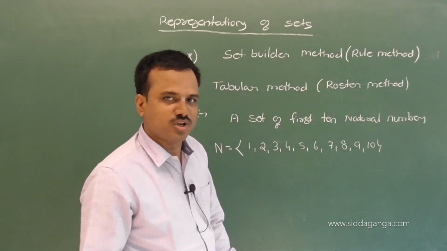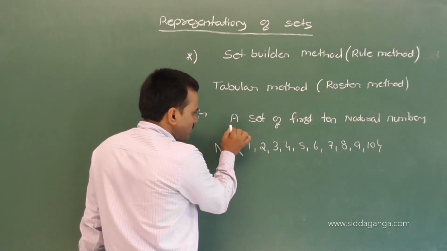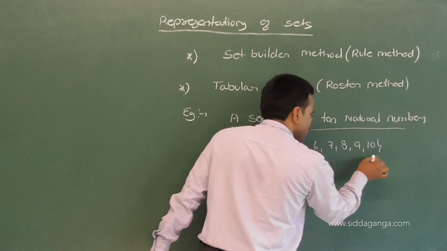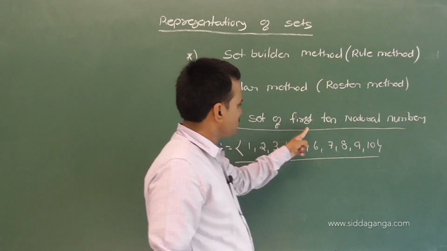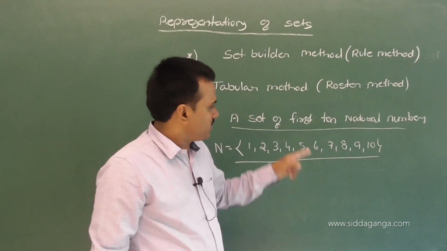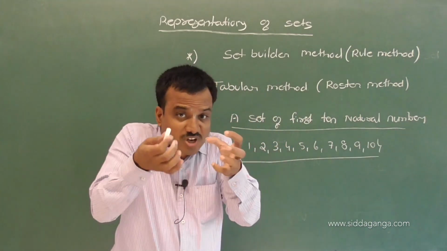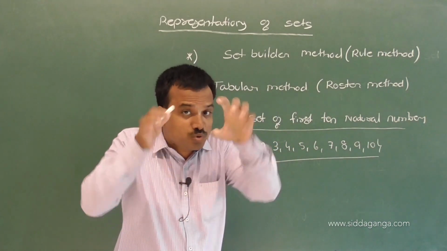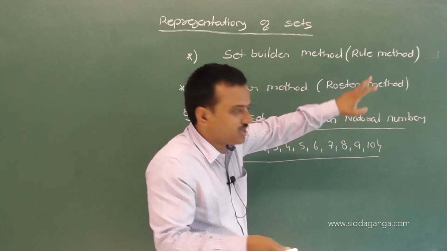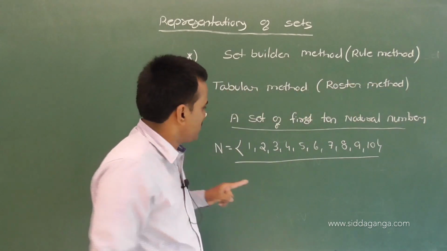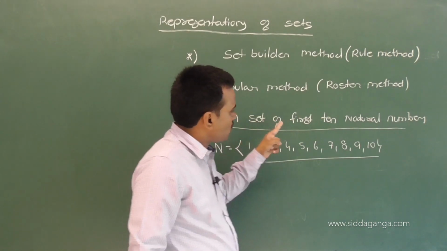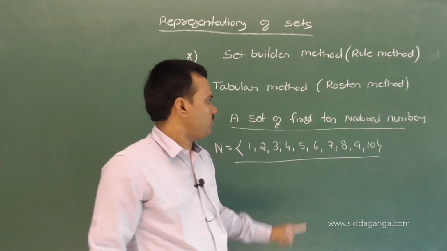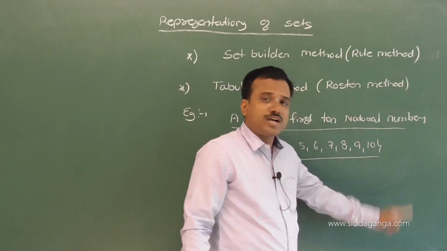First 10 natural numbers. Observe these two conditions. Set of first 10 natural numbers. This indicates we have to construct or build the first 10 natural numbers. Carefully observe the sentence: a set of first 10 natural numbers.